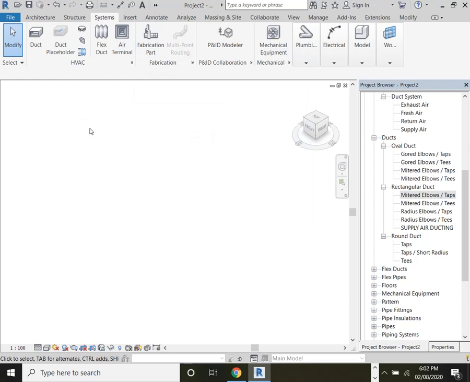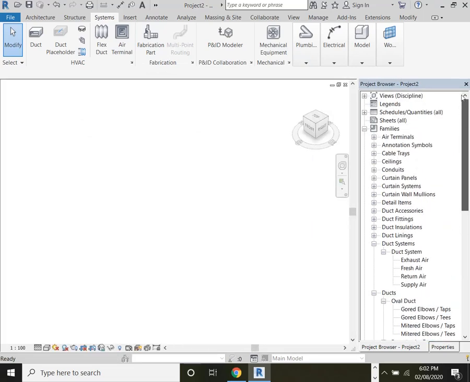Before explaining or before drawing any duct, I would like to explain there is a duct system, which you will create as a type of system, which is supply air, return air, fresh air, etc. Now this you will find under the project browser. You will have families.